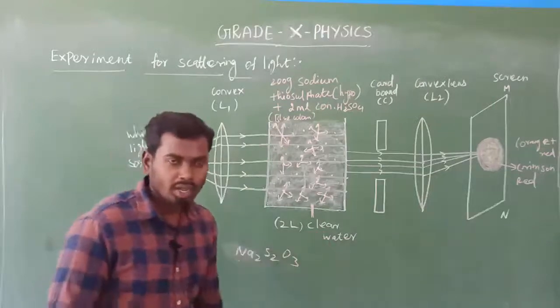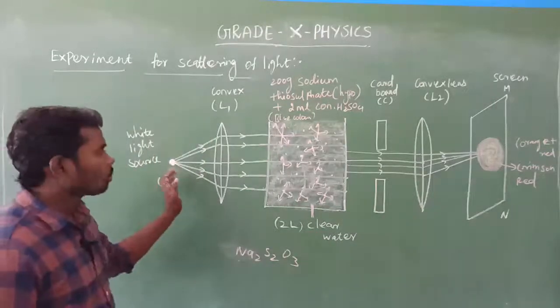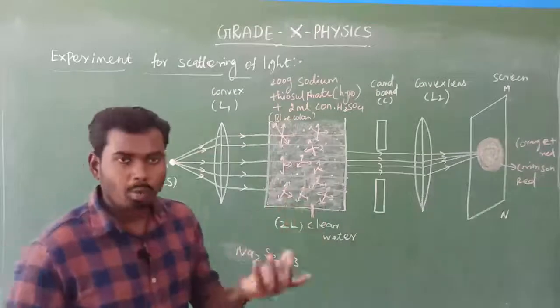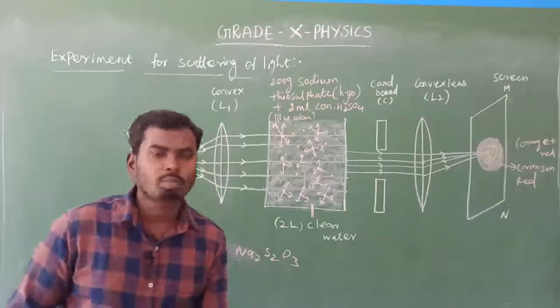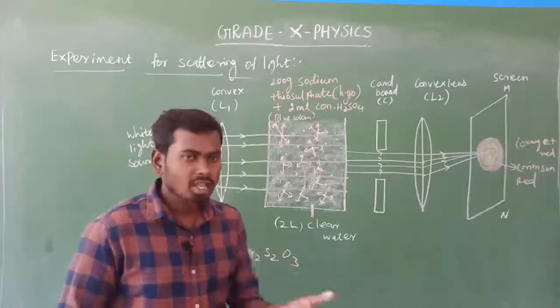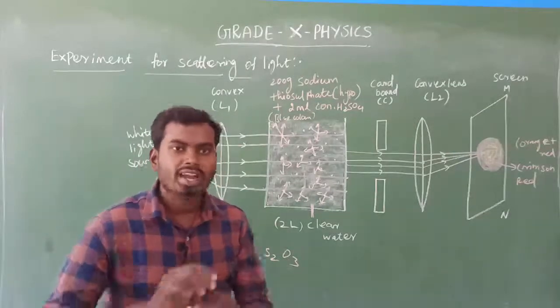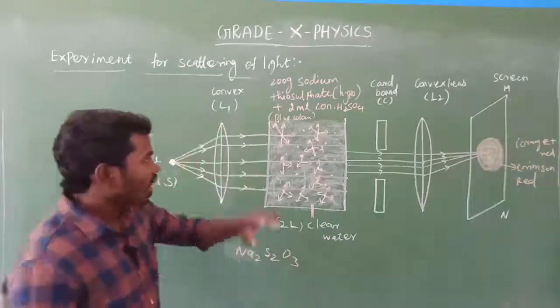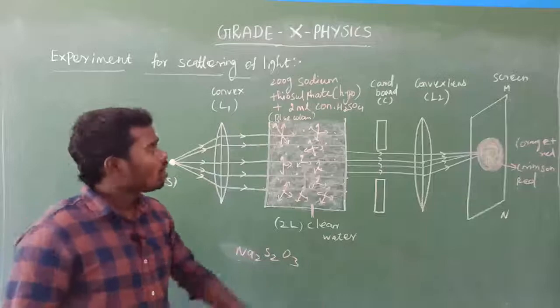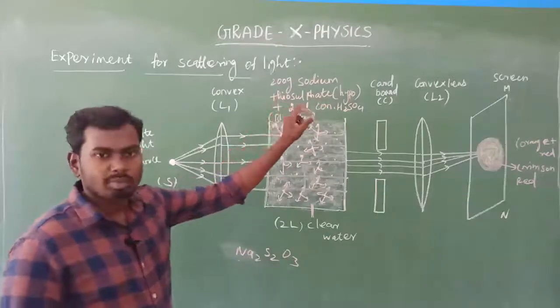In this situation, when we allow the light to pass through these water molecules, there will not be much scattering, only a very small amount, because the water molecules are very small in size. Then we have added 200 gram of sodium thiosulfate, which means hypo.